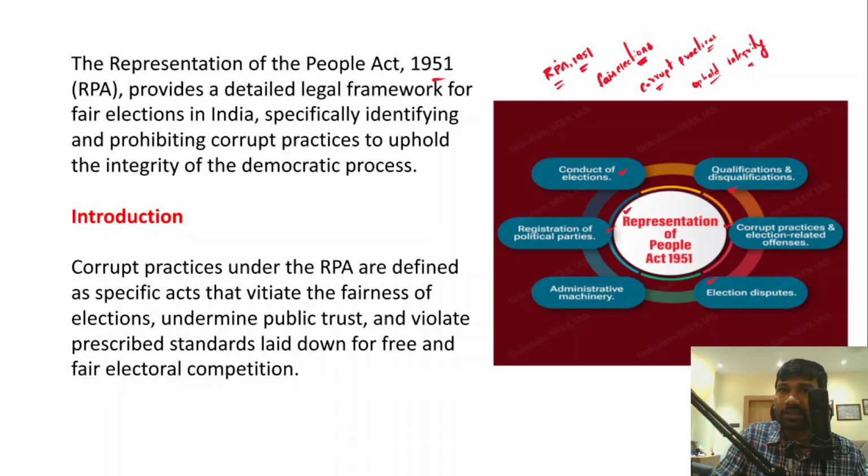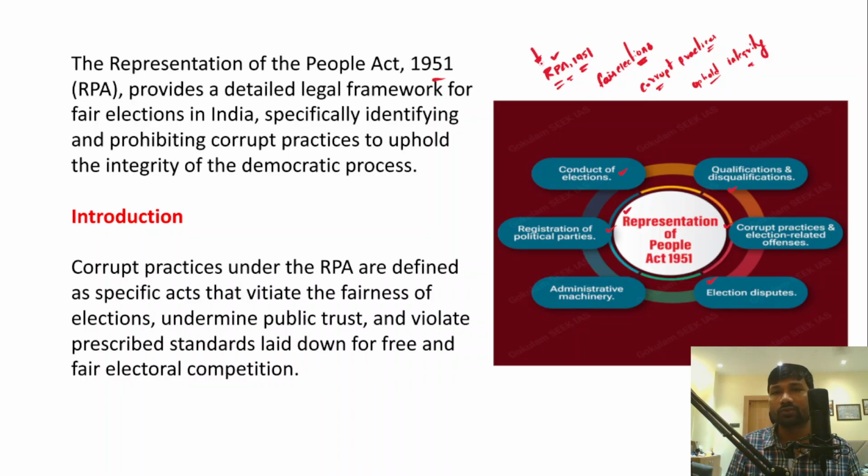So when I say Representation of People Act 1951, it is a legislative framework that has been passed by the Parliament. Therefore, this legislative framework provides means for fair elections in India, and it also identifies and prohibits the corrupt practices and upholds the integrity of the election process or democratic process in India. That is the essence of the Representation of People Act.